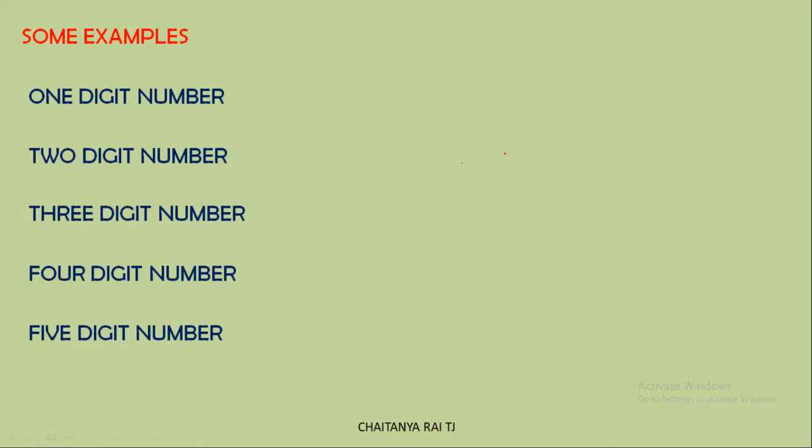So here I have a doubt. For example, if I have considered 2-digit numbers, 45 is a 2-digit number, 67 is also a 2-digit number. Since these two numbers are 2-digit numbers, they are called by the same name, 2-digit number.